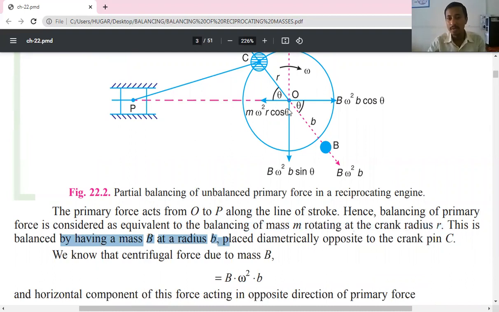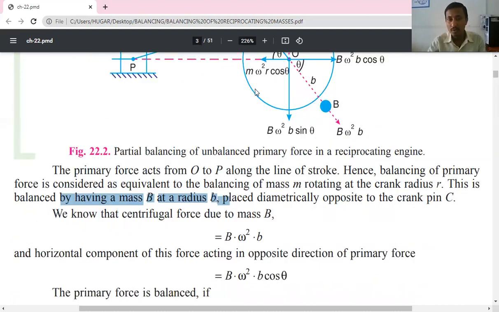Now look, how do we balance this unbalanced force? How is it balanced? By using another mass which is in the opposite direction. So another mass, let us say its mass is B, with force B omega square, and its radius of rotation is small b into cos theta. So this is the balancing mass, this is the unbalanced mass. So M omega square R into cos theta is equal to B omega square b into cos theta.